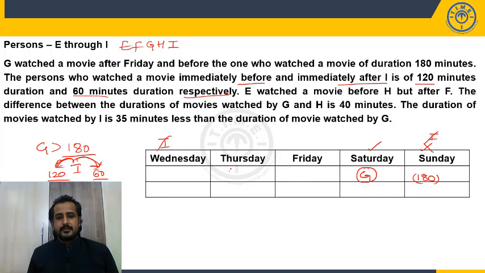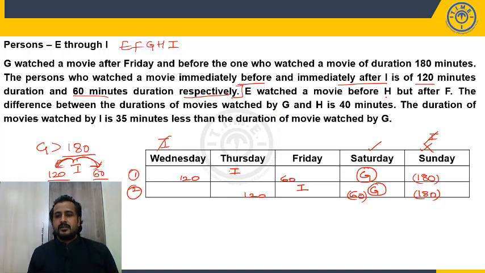Now here is the I in the one case. Then it will be 120 and it is 60. Now if it is the I, this will be 120 and it is 60. And G is already decided, with a duration of 180 minutes. Fine. Now, what is the next statement? So till here, all the complete information is utilized, and we have how many possibilities? Two possibilities. So let us check which is correct.